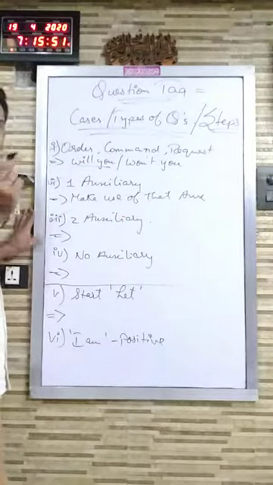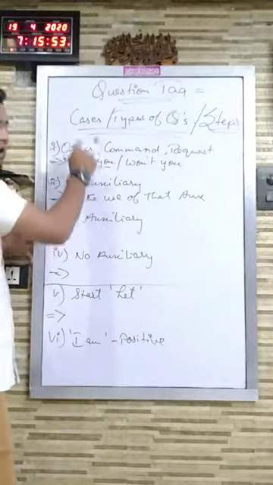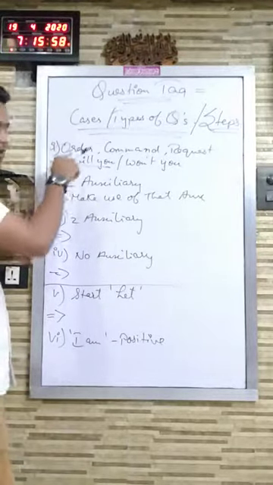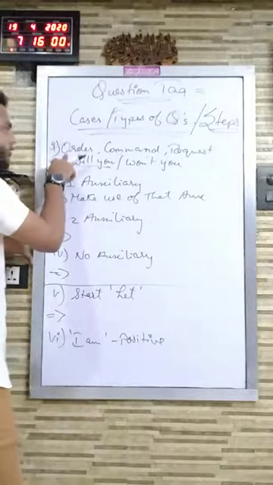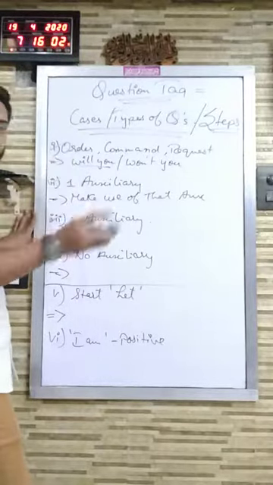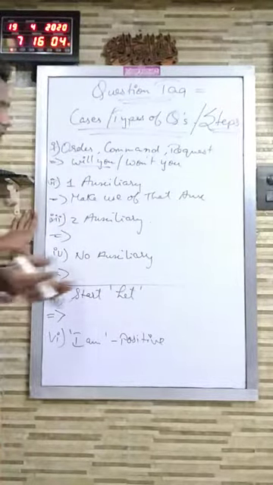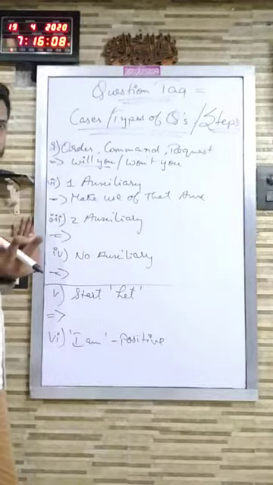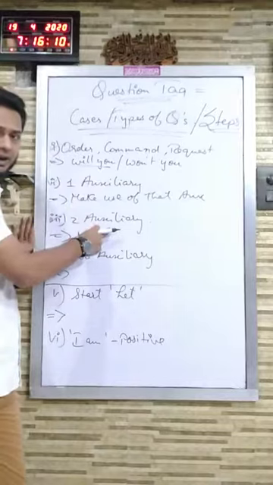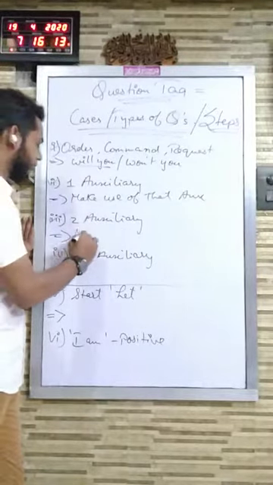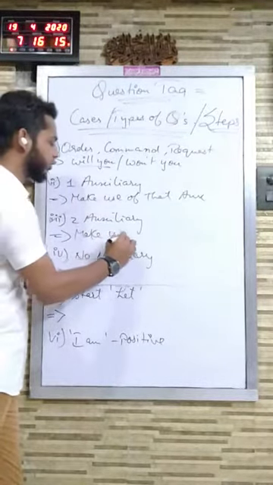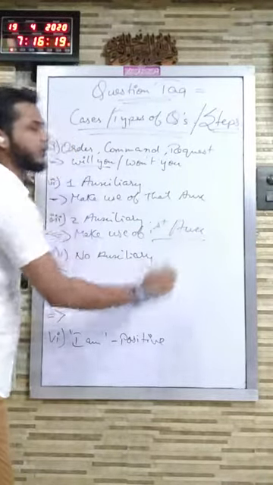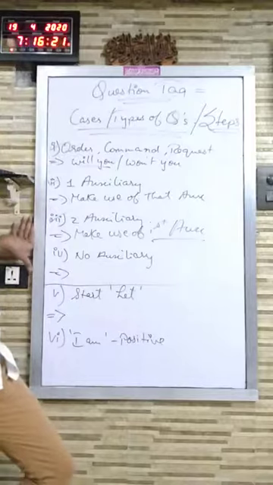Now see, again I tell you, go through the steps which I have written over here. First, please check order, command or request. Clearly order, command or request is not there in the sentence. Then check the auxiliaries. You'll find two auxiliaries in the sentence. So what if two auxiliaries are there? Make use of the first auxiliary for making the question tag.